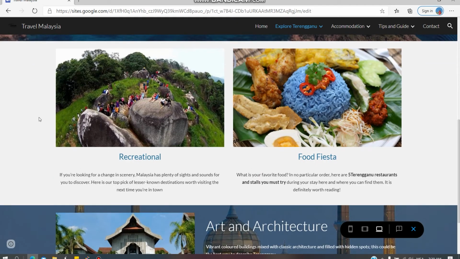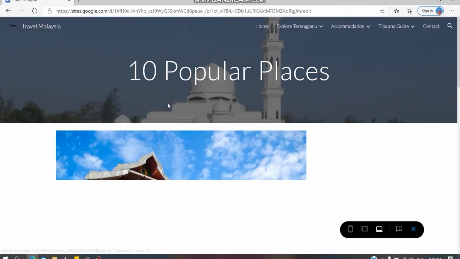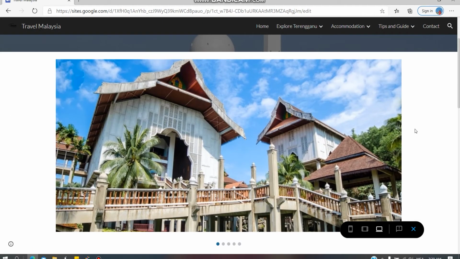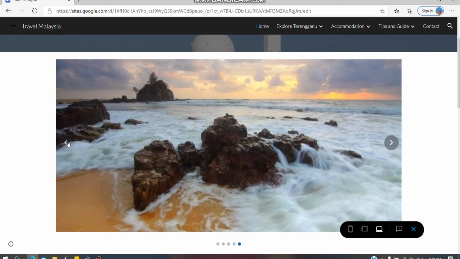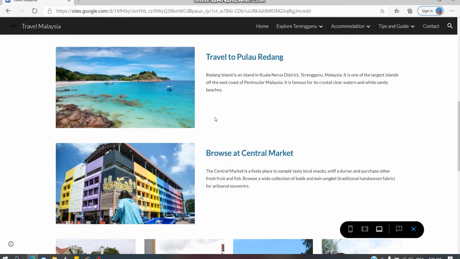In this division there will be two columns, and then there will be a picture, a title, and then the description. For the first one, 10 popular places, the visitor can see a gallery of Terengganu pictures, the mosque and something else, and then the list of Terengganu places.